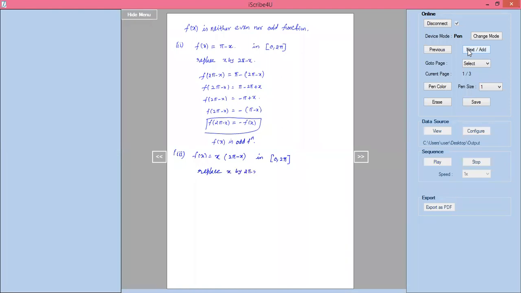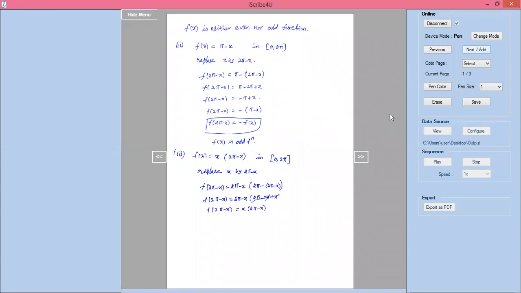If you replace x by 2 pi minus x, f of 2 pi minus x equal to, in place of x, I will put 2 pi minus x into 2 pi minus of 2 pi minus x. Now f of 2 pi minus x equal to 2 pi minus x into 2 pi minus 2 pi plus x. The 2 pi and minus 2 pi get cancelled, so f of 2 pi minus x equal to 2 pi minus x into x, that is x into 2 pi minus x.